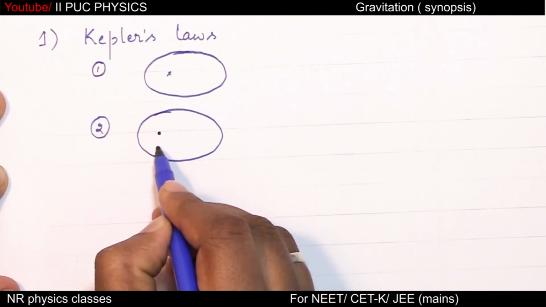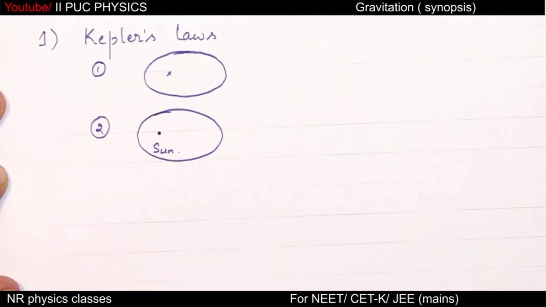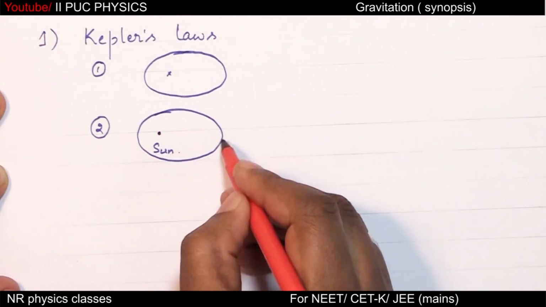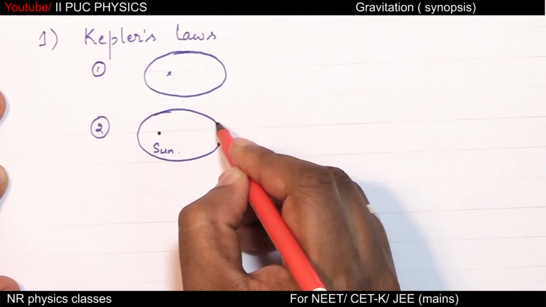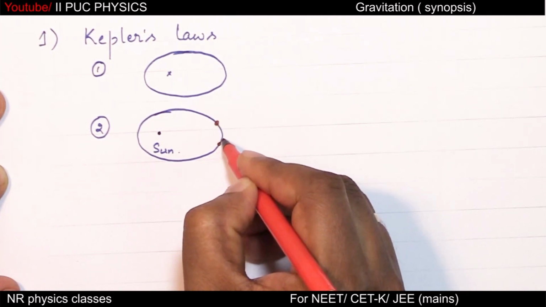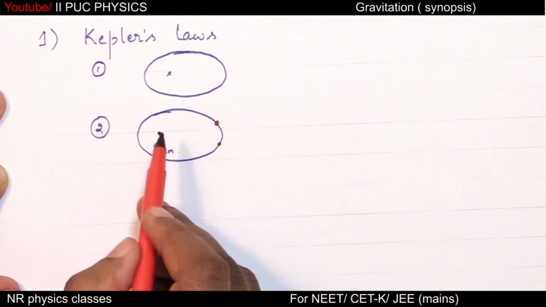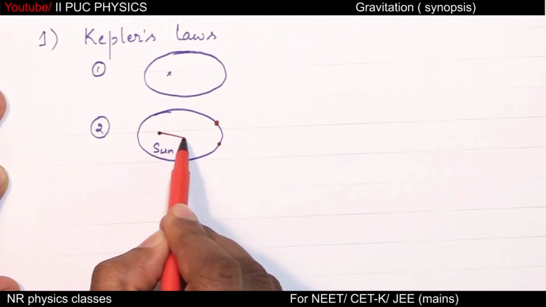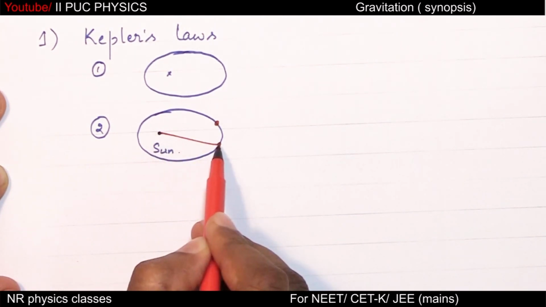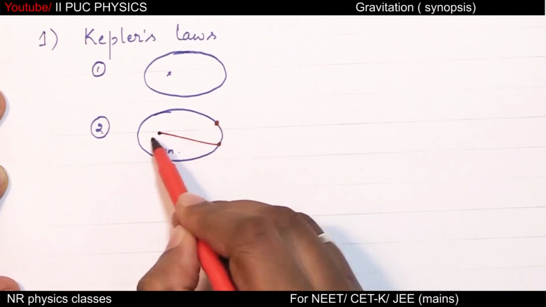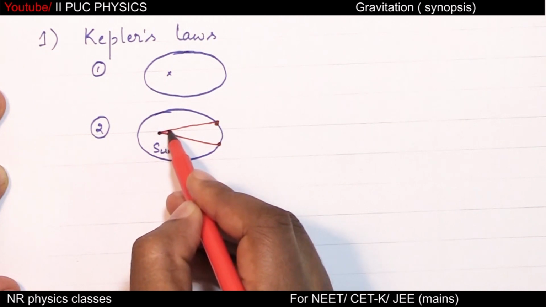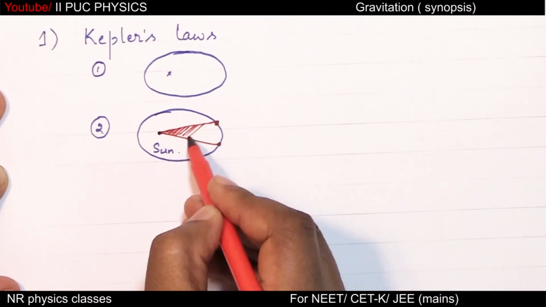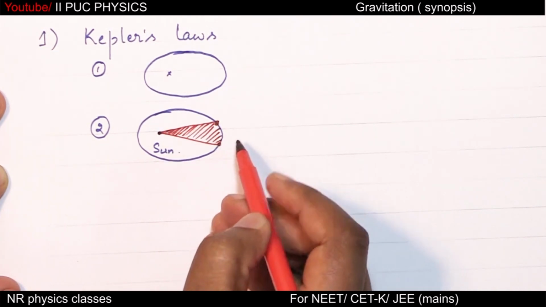If this is the position of sun, and the planet, in 1 month, covers some distance, then this is the imaginary line joining sun and the planet. After 1 month, this is the line. So this line sweeps this area, also called areal velocity.